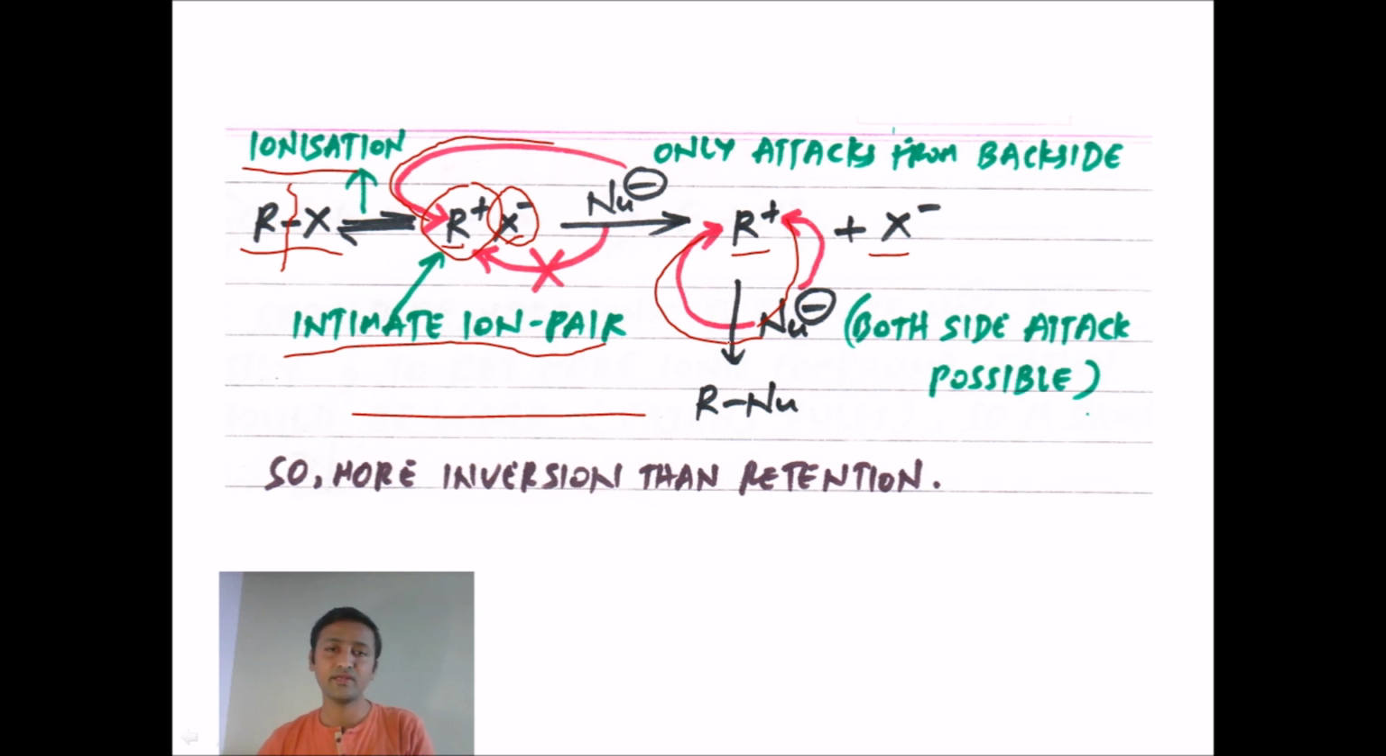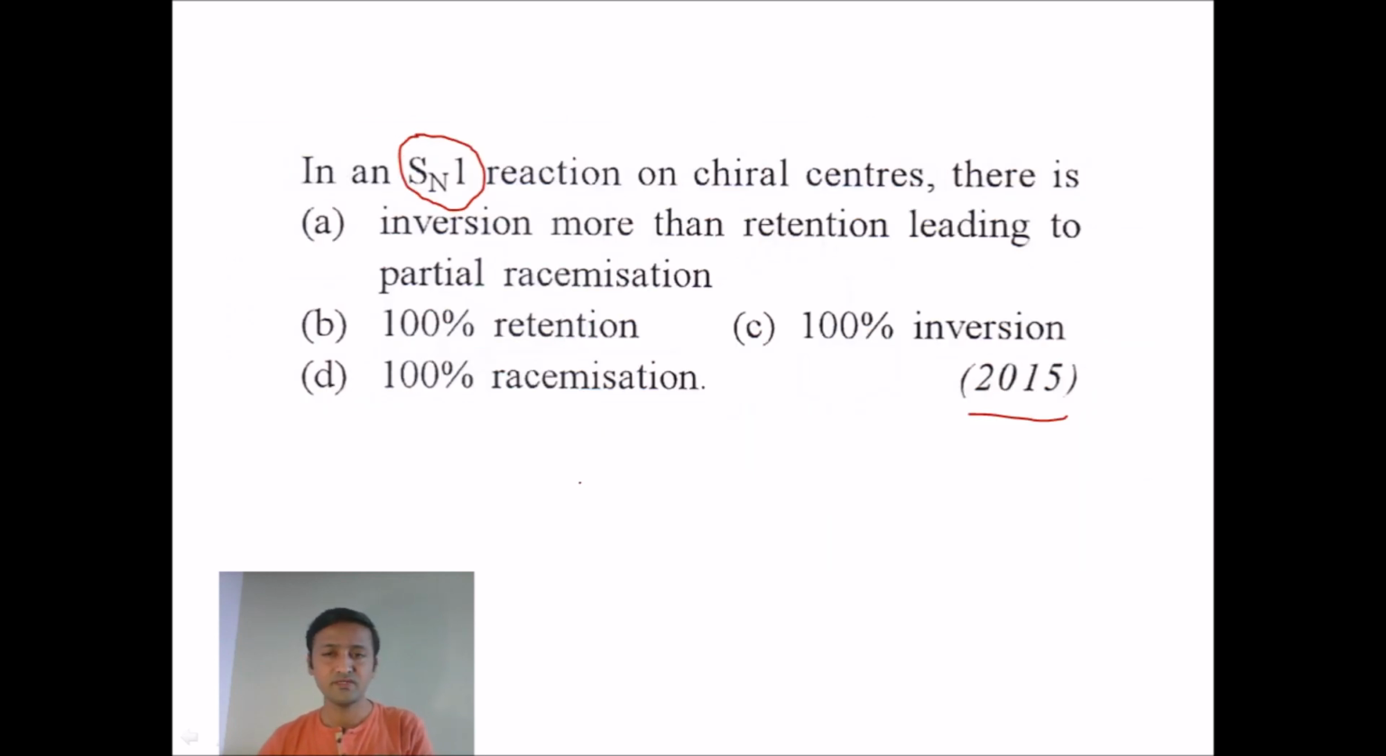So for an SN1 reaction with any optically active alkyl halide, there will be more inversion than retention. It is not 100% racemization; there will be more inversion compared to retention. So the right answer for this question is option A.